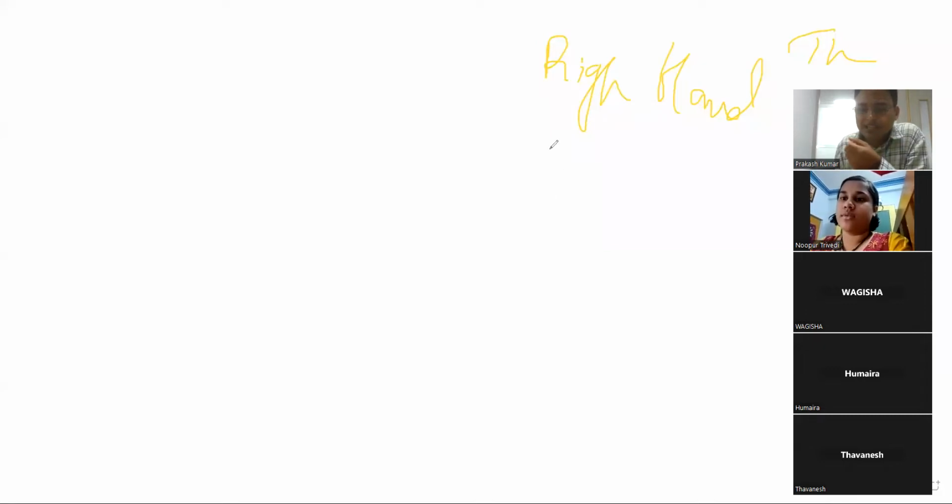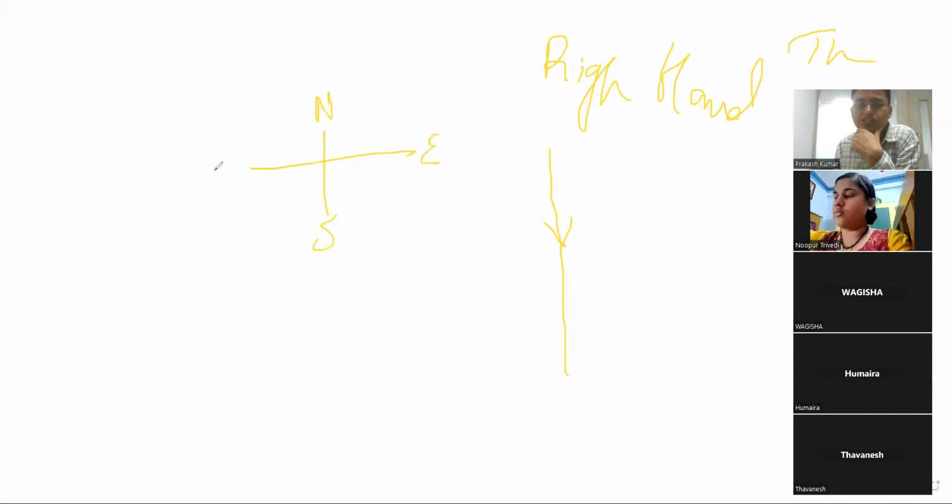As we know, in a current carrying wire, suppose the current is going in the down direction. I'm creating a question. Suppose we have north, south, east, and west. All of you get ready and do the right hand thumb rule now.